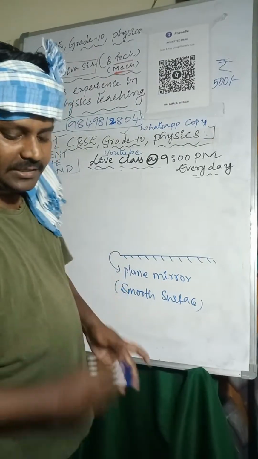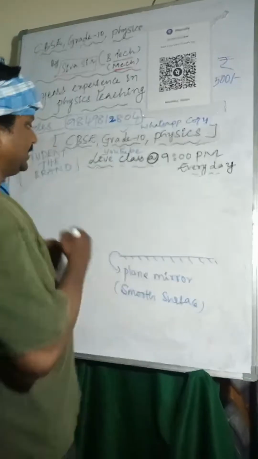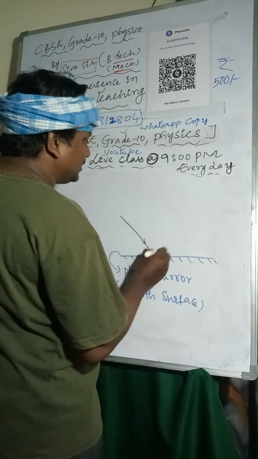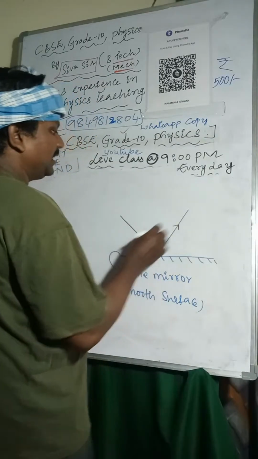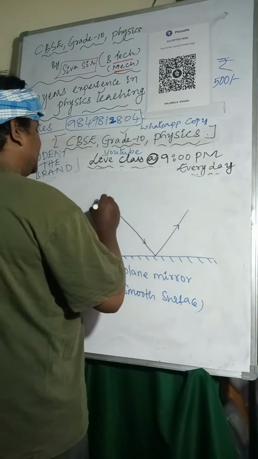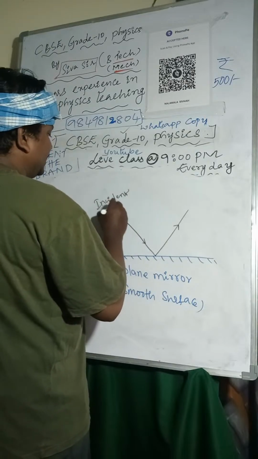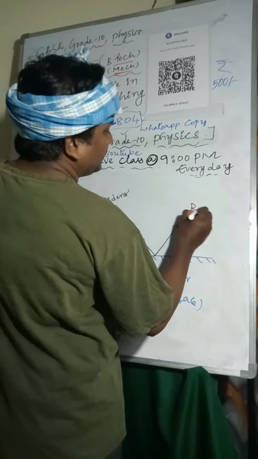When light is incident on the surface, this is the incident ray, and I'm considering this the reflected ray.